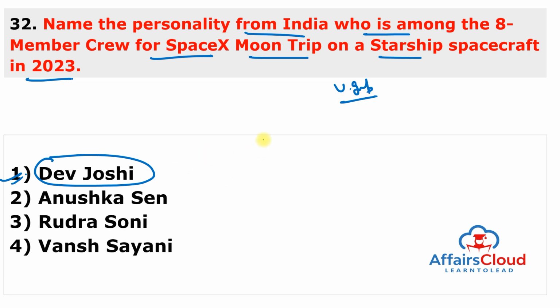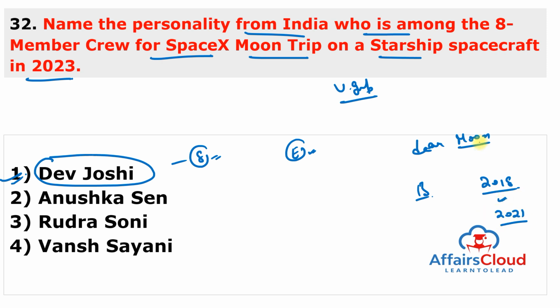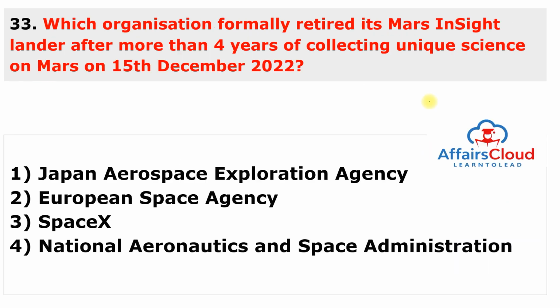So Dev Joshi, an Indian actor and influencer, is one of the 8 people who will fly to the moon in 2023 on a Starship spacecraft developed by Elon Musk's SpaceX. The first civilian expedition to the moon is referred to as the Dear Moon Project. Dev Joshi is well known as Balveer in the television series Balveer. The Dear Moon Project was announced in 2018 and the crew selection began in 2021.